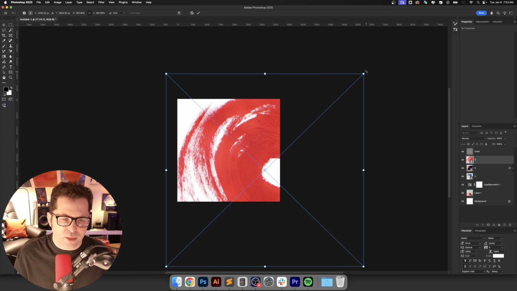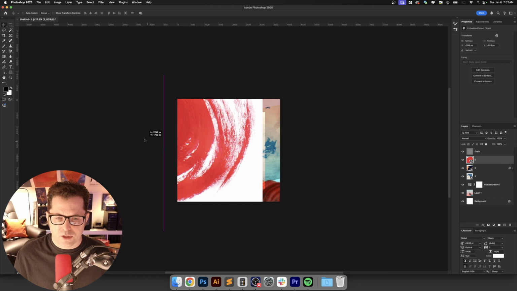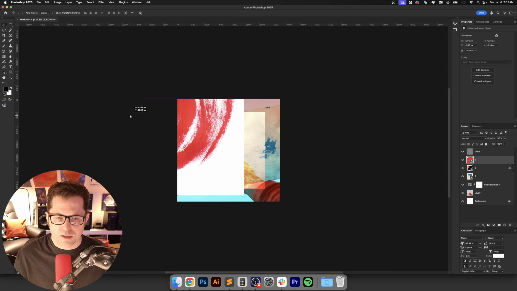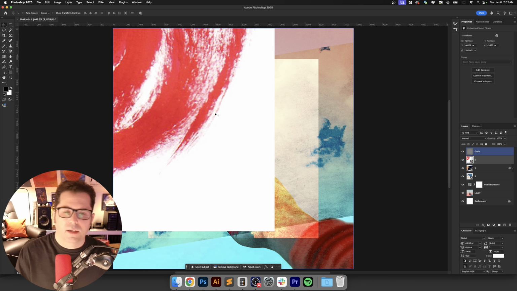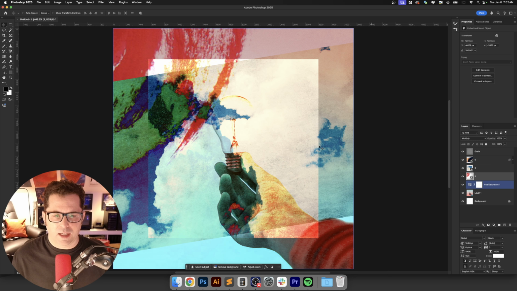And I actually want this side to be on the left side, so we'll bring this right up around here. And then we'll change the blending mode to where only that red is going to be showing. And maybe we do something like that, where it interferes and is working with the rest of those blending modes. So whenever it passes over a different image, it becomes a different color. That's a very interesting approach, I think.